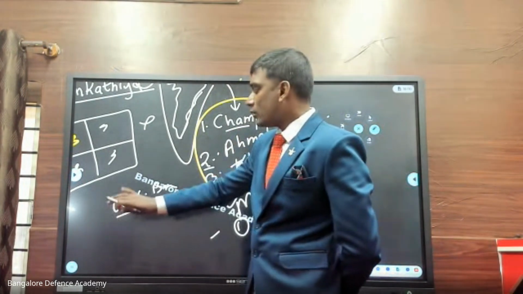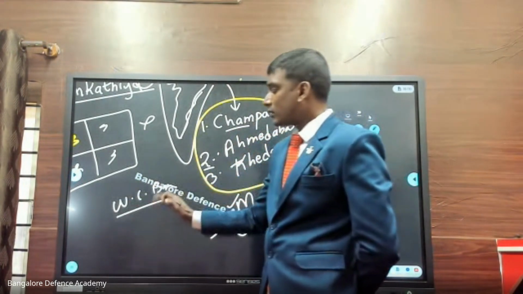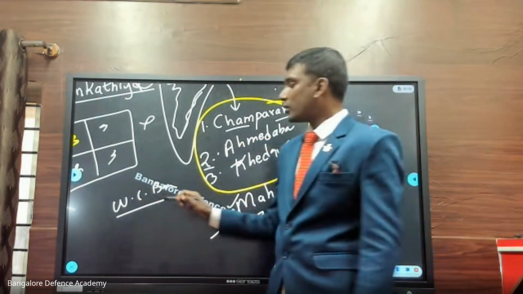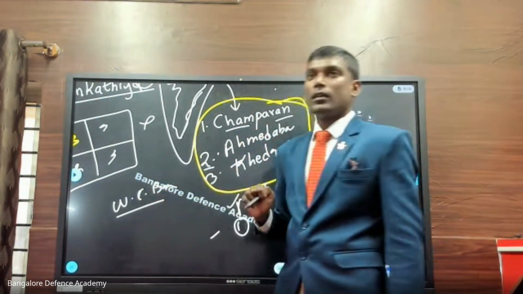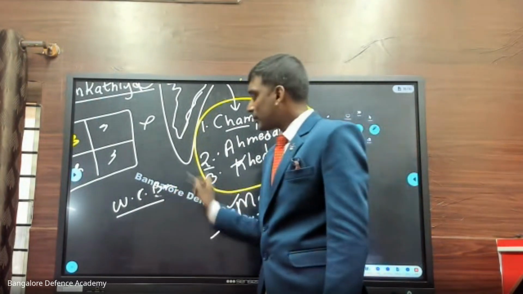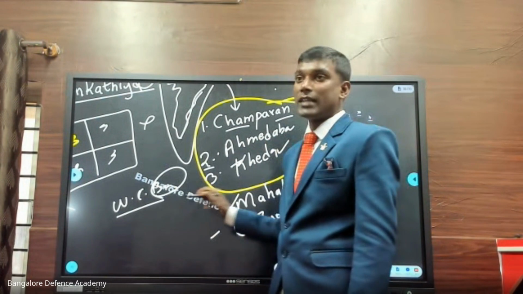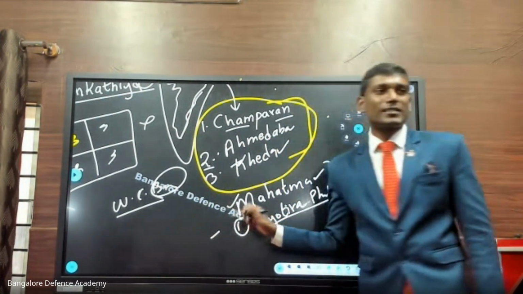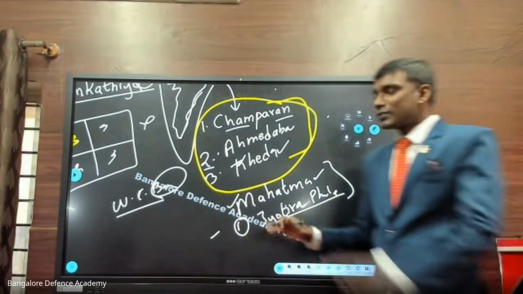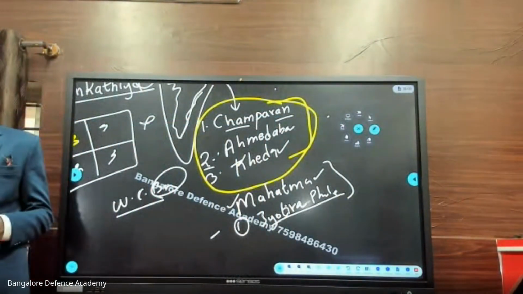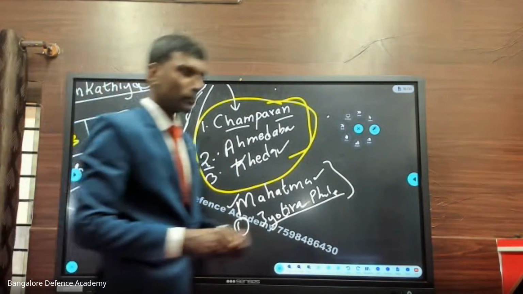See, the books will mention W.C. Banerjee. But I am giving you the full name, Womesh Chandra Banerjee. Why? Because if I give you W.C. Banerjee today, day after tomorrow you will remember only C. Banerjee. For one week you will just remember Banerjee, then one day you will get confused. You will say it is Bankim Chandra Chatterjee. All this history gets confused. So that's why the full name. Okay, W.C. Banerjee.